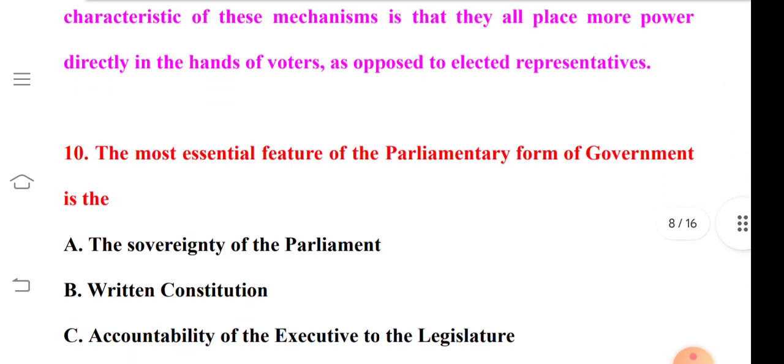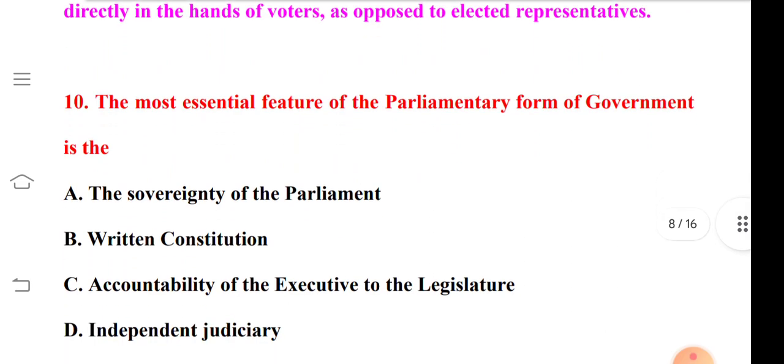So question number 10 is, the most essential feature of the parliamentary form of government is, option A is the sovereignty of the parliament, option B the written constitution, option C the accountability of the executive to the legislature, and option D the independent judiciary.